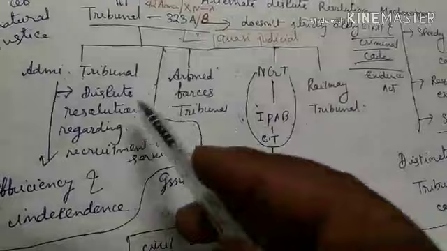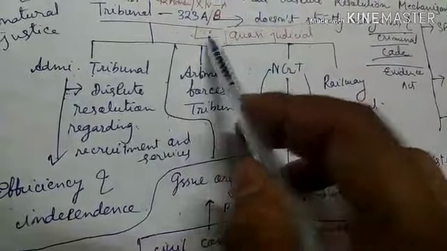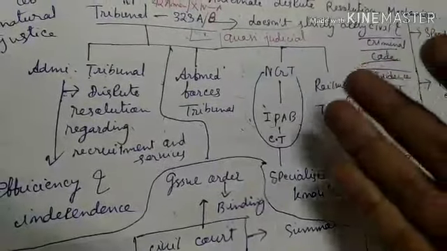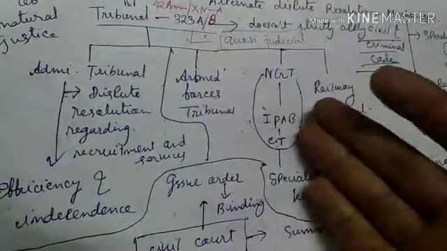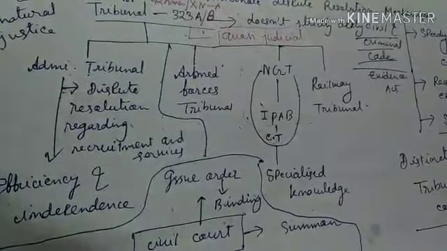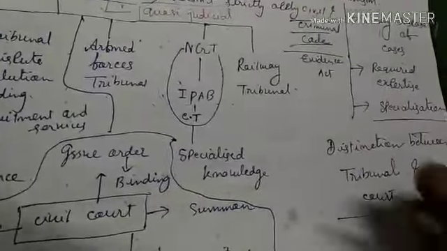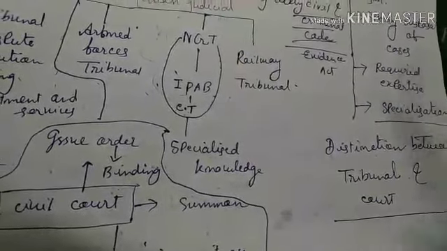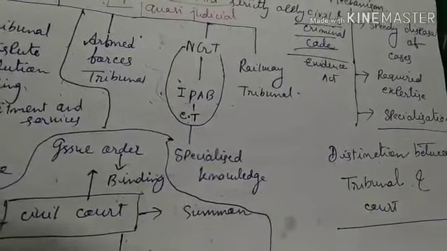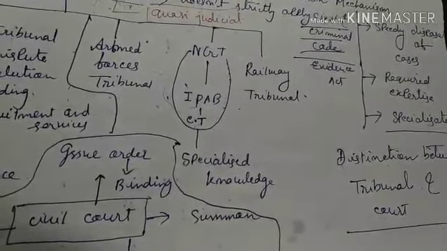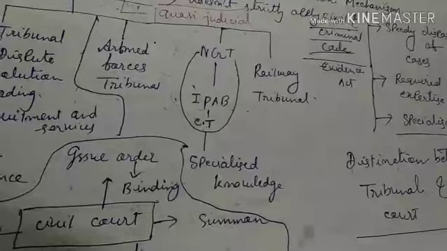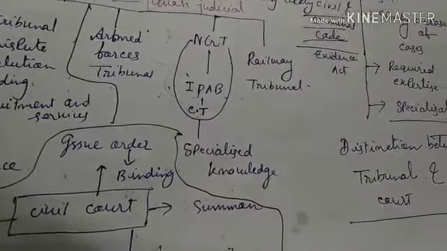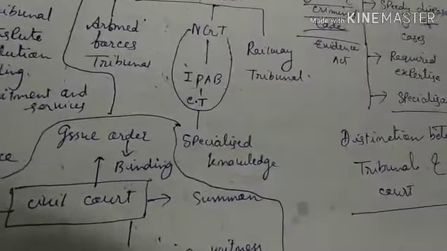So administrative tribunals are related to 323A under the Indian Constitution, and other tribunals, whether it is a Railway Tribunal, NCT, Cyber Tribunal, or Armed Forces Tribunal, are under Article 323B. So what are some purposes of tribunal? Means speedy disposal of cases. We all know how much burden the ordinary courts are bearing, right? To relieve the ordinary courts from the burden of some cases, tribunals have been established so that speedy disposal of cases can be made.